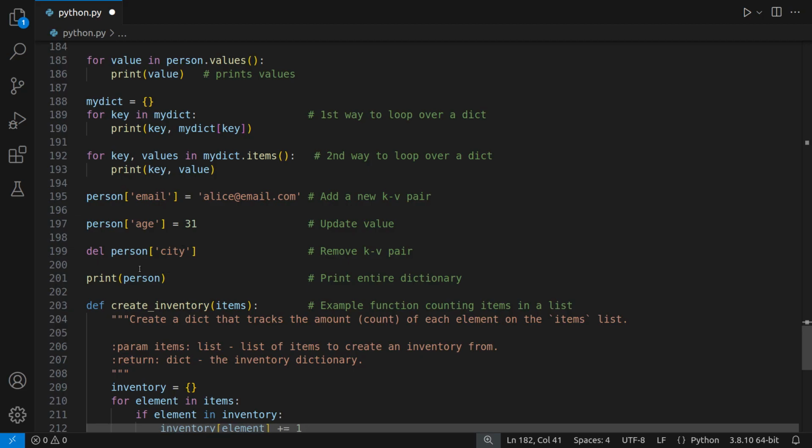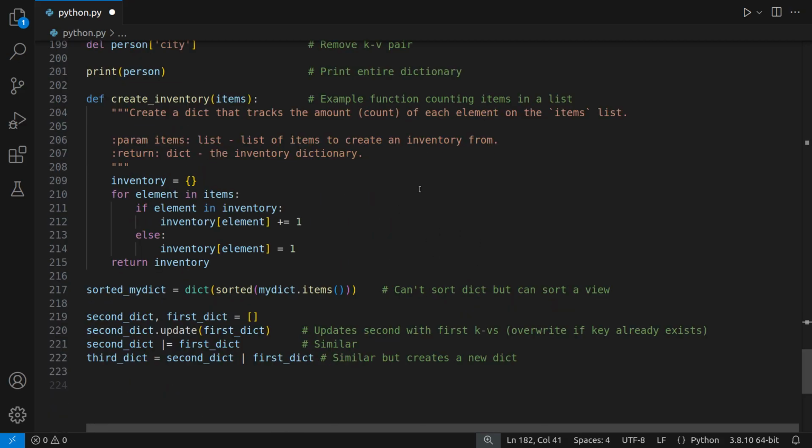If you want to remove a KV pair entirely, you can use del. If you want to print the entire dictionary, you can just say print and put the name of the dictionary. Now finally, in this tutorial, this refresher, I just want to show some examples of using a dictionary.